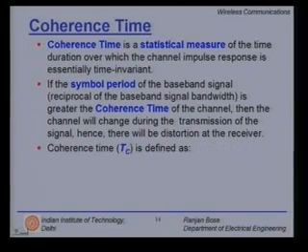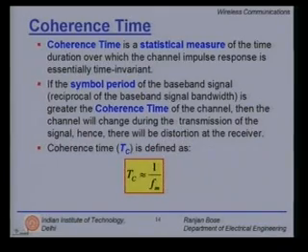How do we define coherence time, Tc? Tc is approximately given by 1 over Fm, where Fm is the maximum Doppler spread. So, coherence time will tell us whether your channel is fast fading or slow fading, and thereby help us figure out whether to use equalization, diversity, or coding, or a combination.